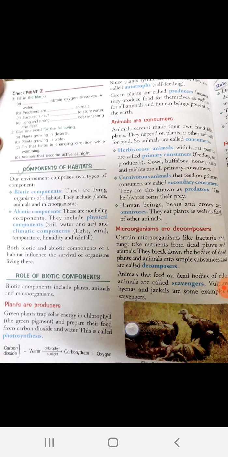Then we studied microorganisms as decomposers. Now, what do decomposers do? They break down the dead remains of plants and animals into simple substances, and they are called decomposers. The organisms that feed on dead remains of plants and animals are called scavengers. I hope you remember that scavengers are known as nature cleaners because they play a very important role in the biosphere.